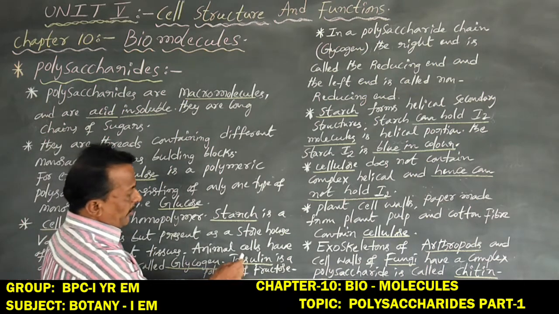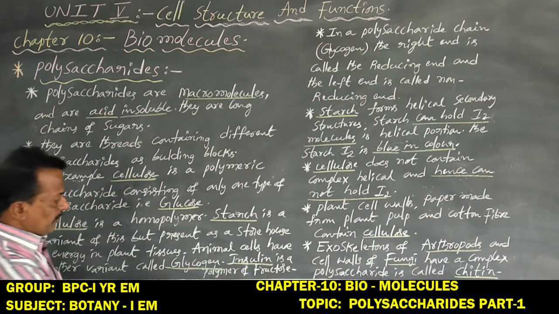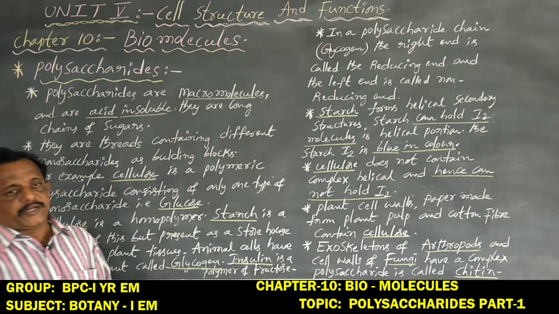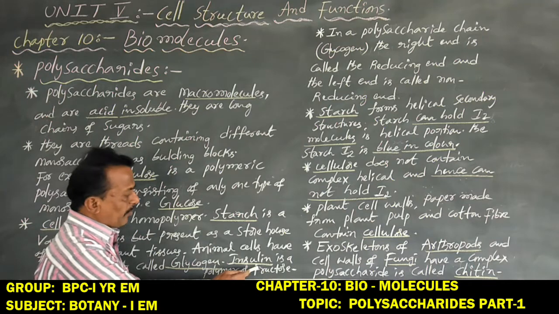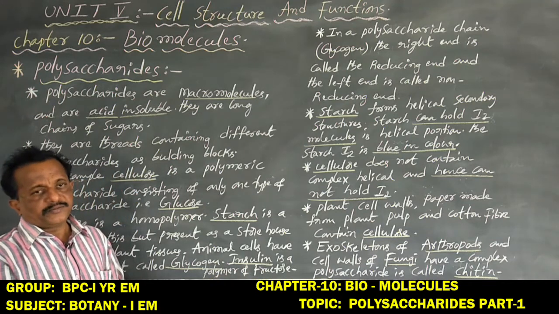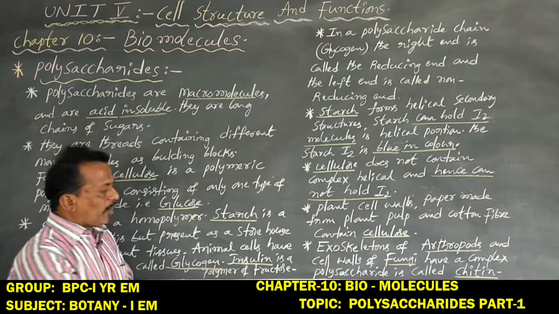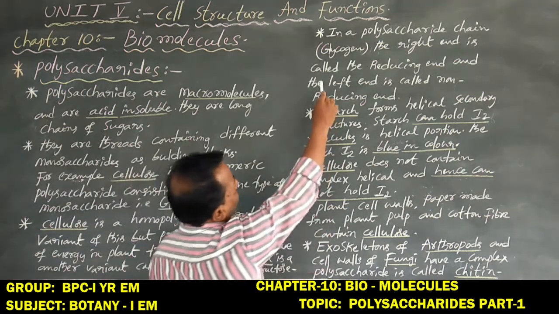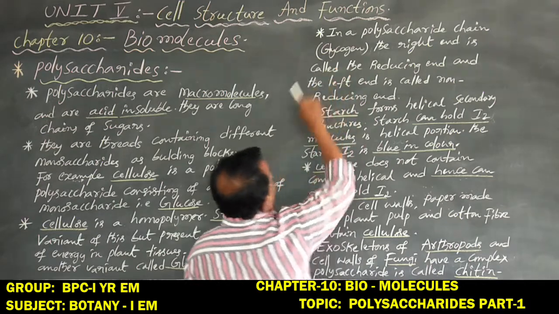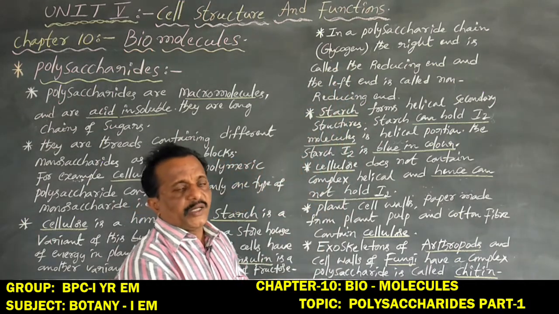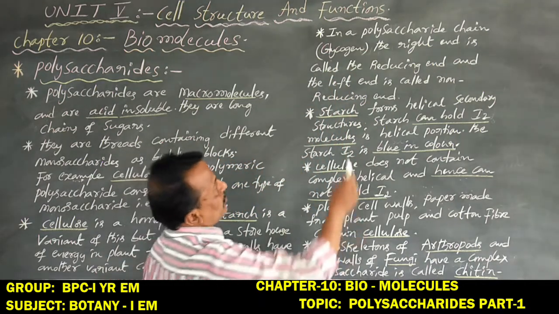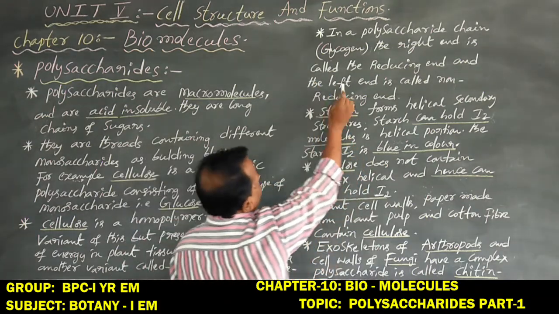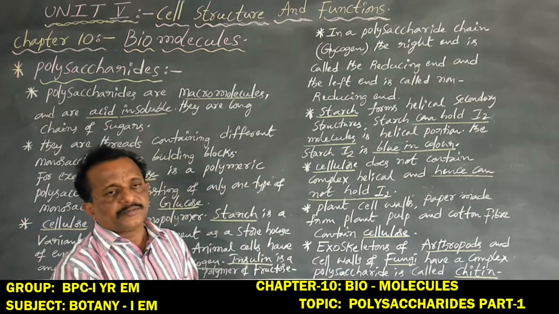Next, inulin. Inulin is a polymer of fructose, which is also one type of monosaccharide. Next, in a polysaccharide chain, for example glycogen in animal organisms, the right end is called the reducing end and the left end is called the non-reducing end.